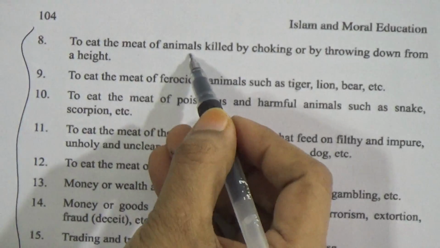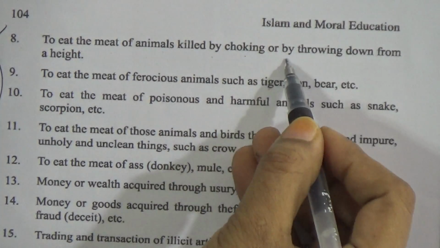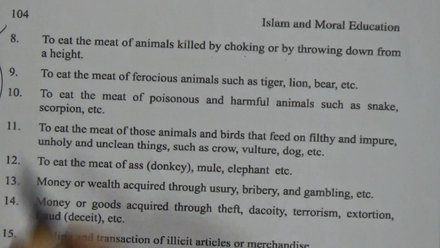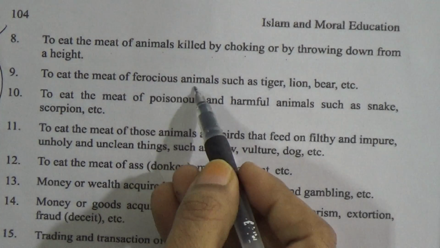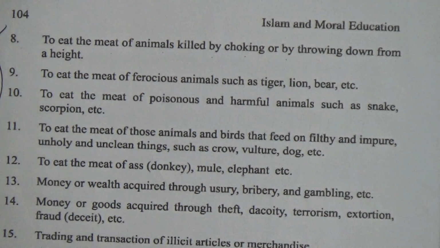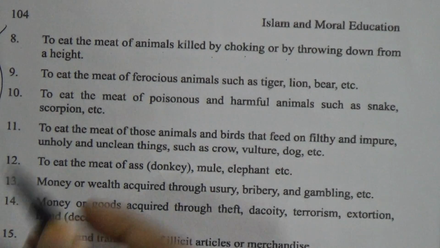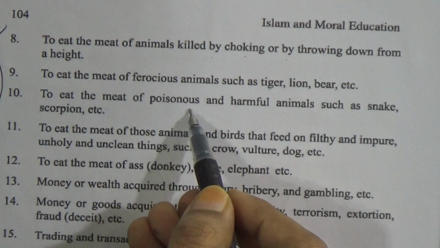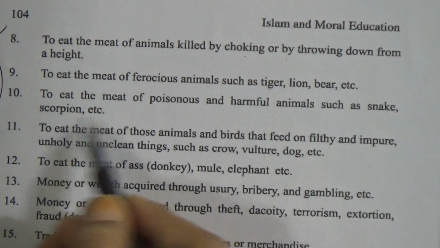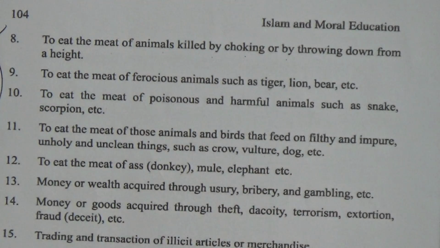To eat the meat of animals killed by choking or by throwing down from a height is also haram. To eat the meat of ferocious animals such as tiger, lion, bear, crocodile, all these things are haram. To eat the meat of poisonous and harmful animals such as snake, scorpion, etc. These are haram.